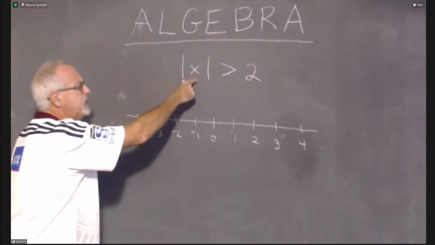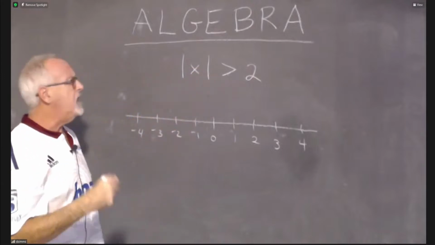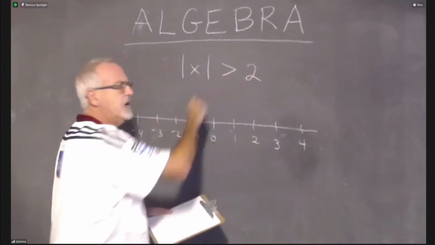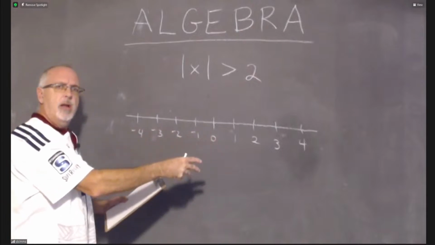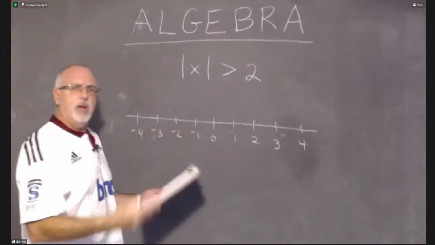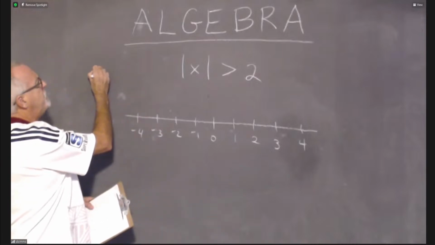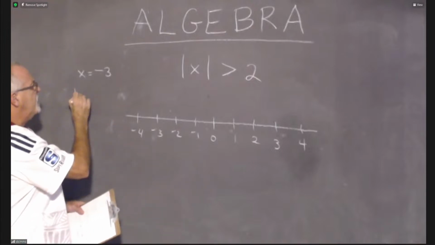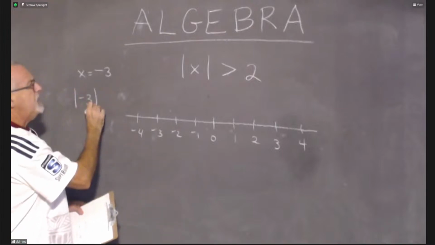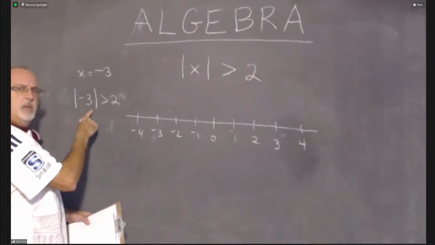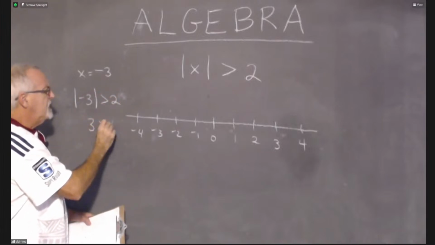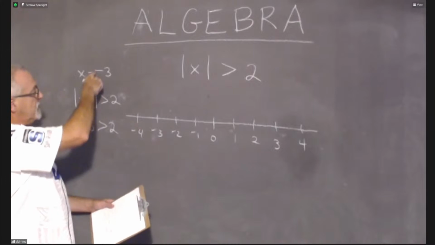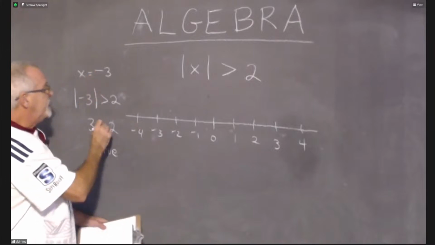I think I need to try plugging some numbers into this and simplifying it to see if I'm getting an answer. Remember how we were checking our number lines before by plugging numbers into the inequality? Well, we can make our number line, figure out where to put things by plugging numbers into the inequality. So how about if I put x equals -3? If I plug that into the inequality, I get the absolute value of -3 greater than 2. The absolute value of -3 is 3. So now this says 3 is greater than 2, and that's true. So 3, because it's giving me a true statement, is going to be part of the answer.